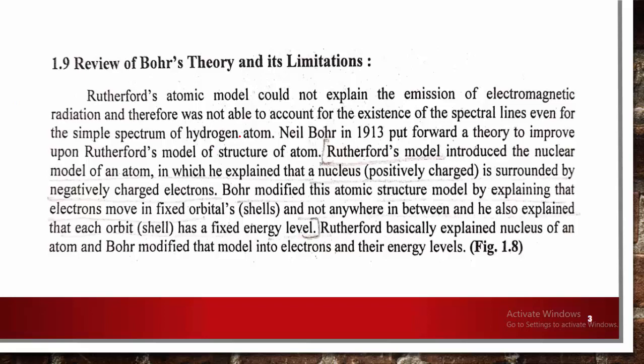But the Rutherford model introduced a nuclear model of an atom, where the nucleus is a positively charged central part, surrounded by negatively charged electrons.